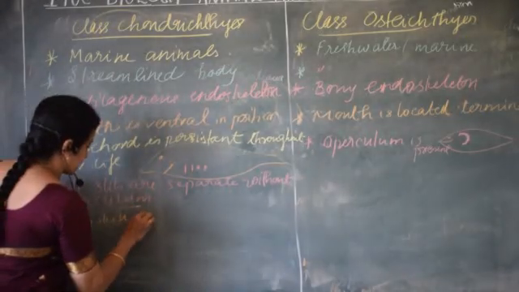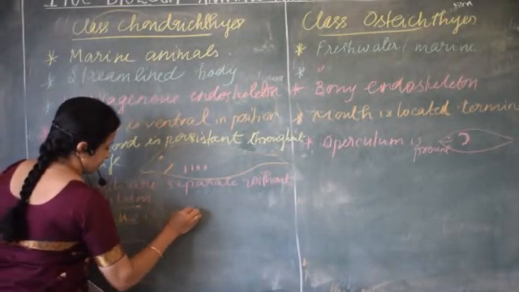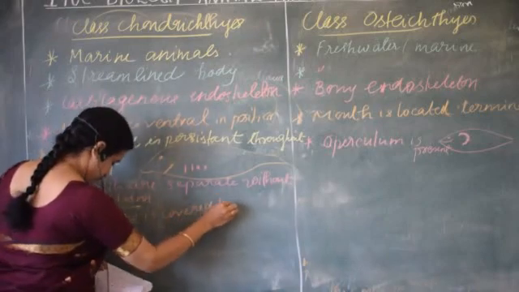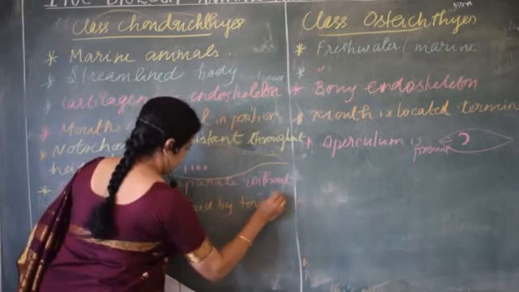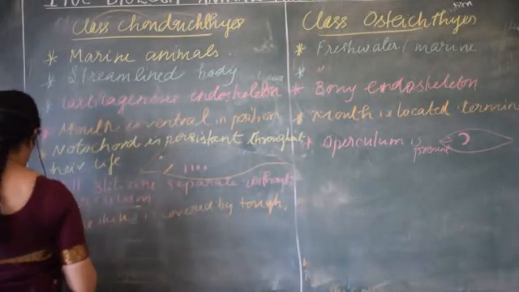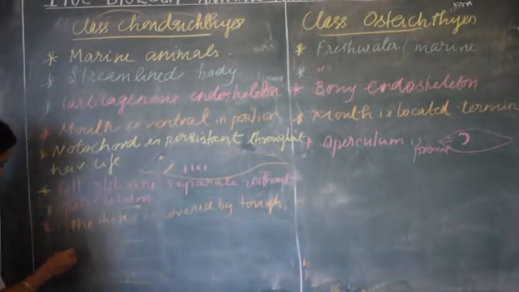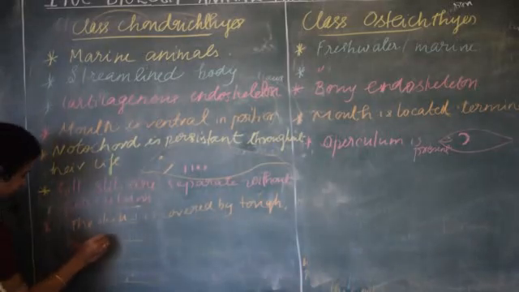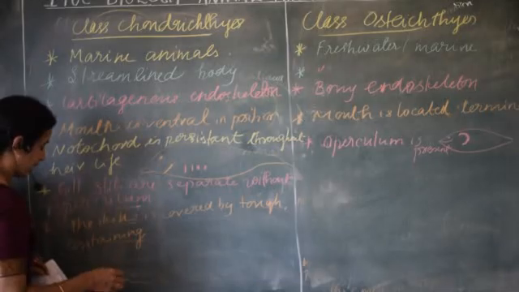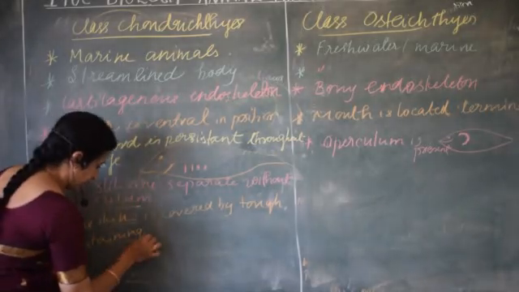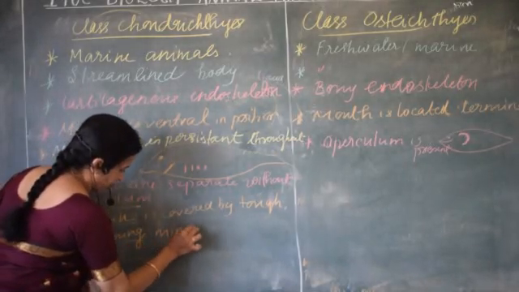So the skin is covered by a little tough substance. The skin is tough, containing minute placoid scales, which, because they are a microscopic structure, you cannot observe with your eyes.